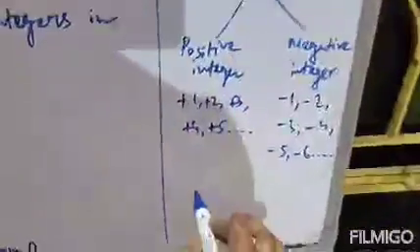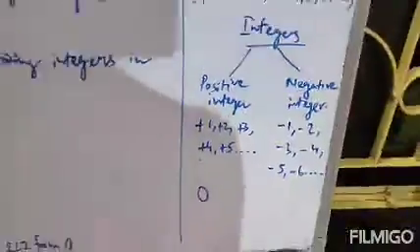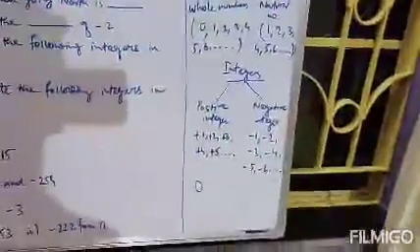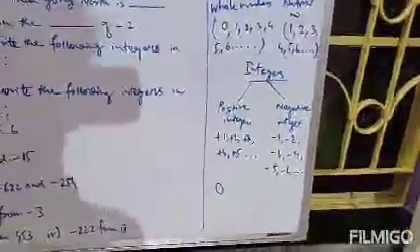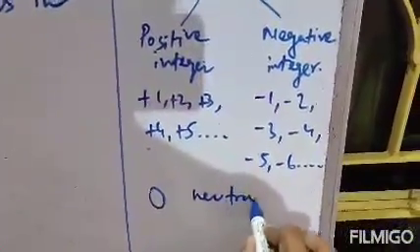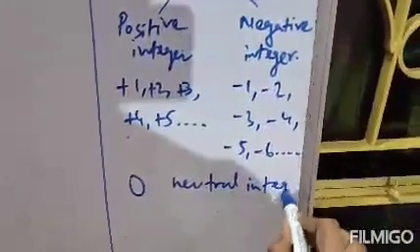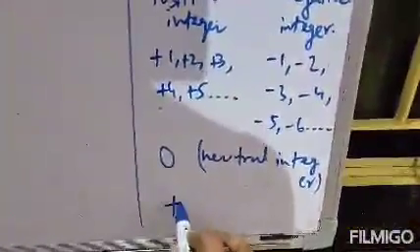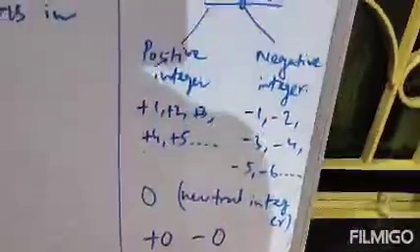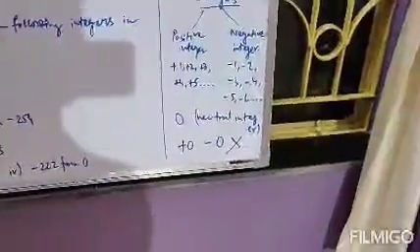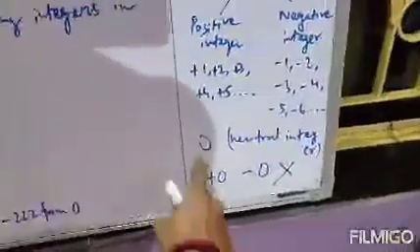If we say 0, it is neither positive nor negative. 0 is neither a positive integer nor a negative integer. It is a neutral integer. That means we cannot write 0 as plus 0 or as minus 0. This is wrong. We will write 0 like this.